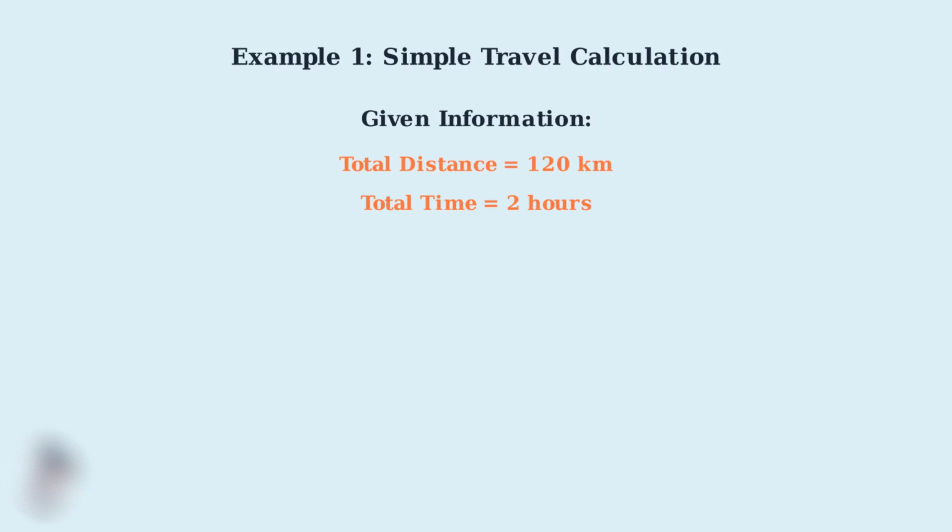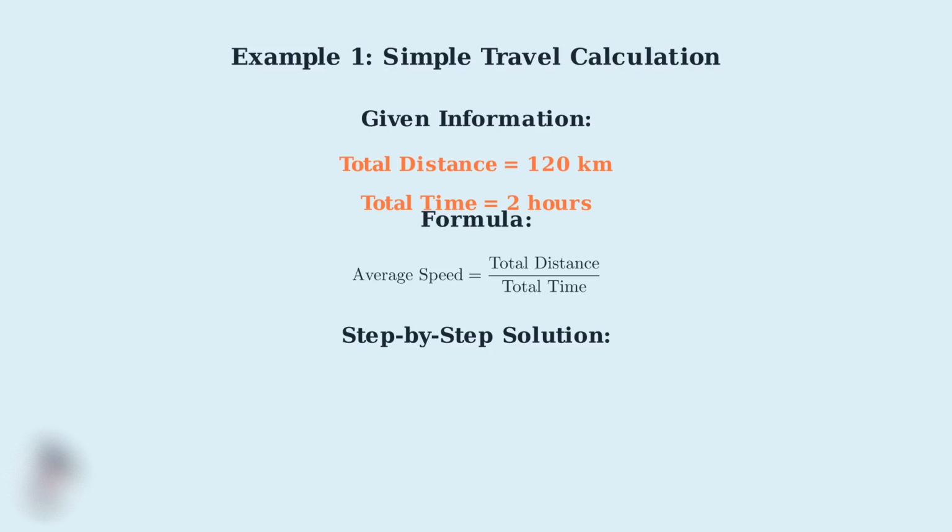Now let's identify our given information and set up our calculation. First, let's clearly identify our given information. We have a total distance of 120 kilometers and a total time of 2 hours. Now we'll use our average speed formula. Average speed equals total distance divided by total time. Now let's substitute our values into the formula step by step. Step 1. We substitute our values into the formula. Average speed equals 120 kilometers divided by 2 hours.